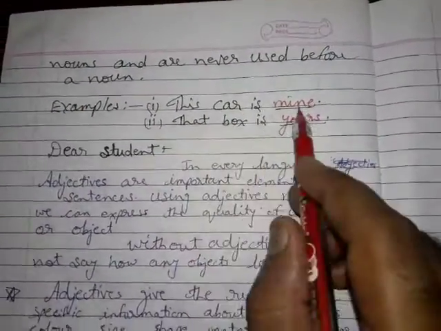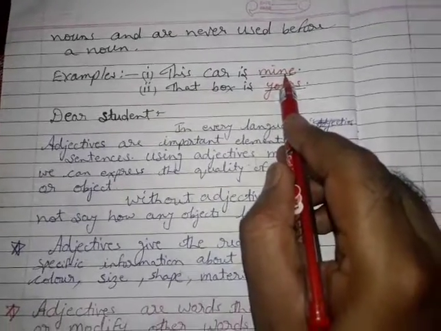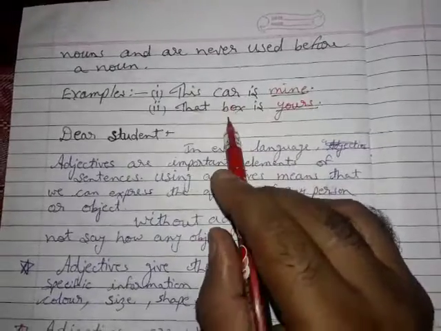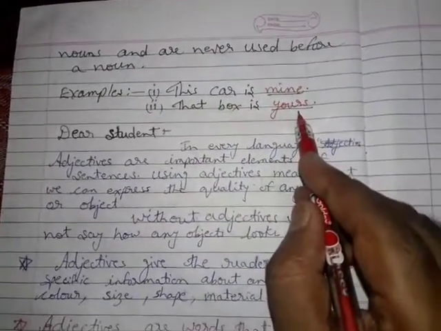Example, this car is mine. So mine is a possessive pronoun coming after the noun, that is the car. That box is yours. So yours is a possessive pronoun.